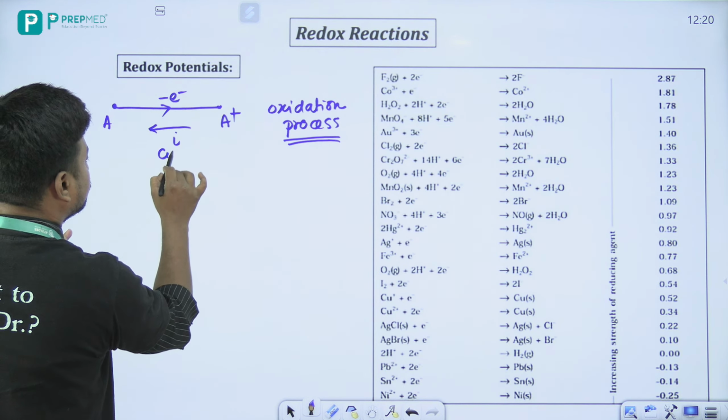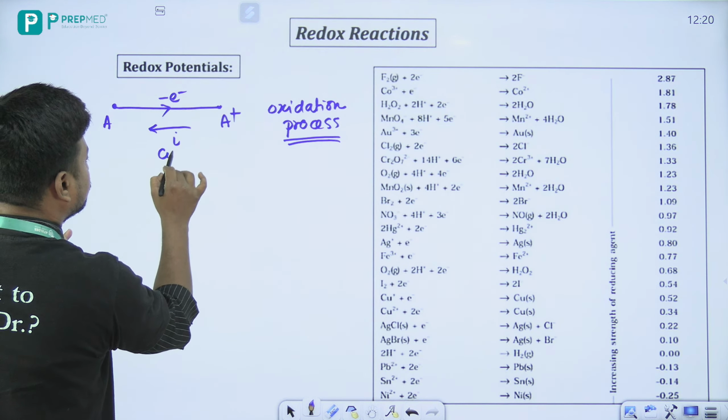Now when a wire connects two ends, and it actually generates the current, remember one thing beta, there will be a potential generated.